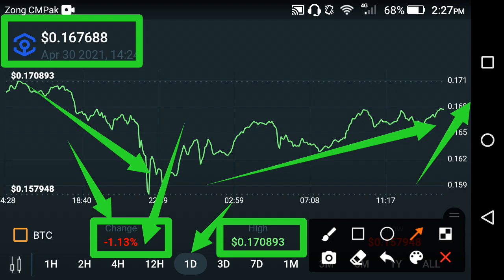If you are a holder of Ankr network, my suggestion for all of you is please wait for it, be patient, and when the change becomes positive, when you are in profit, it is the best time for you to sell it and be safe from loss and take a profit, friends. So what's your opinion about Ankr network? My opinion is positive. My opinion is that the next jump of Ankr network is coming soon, so please hold it and wait for the big jump, the big pump, friends.